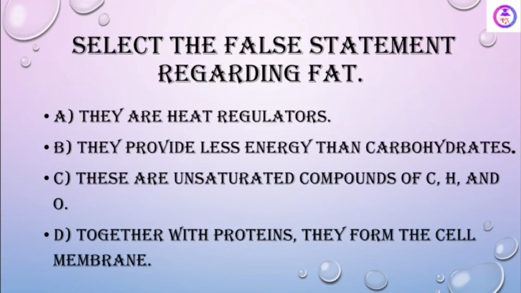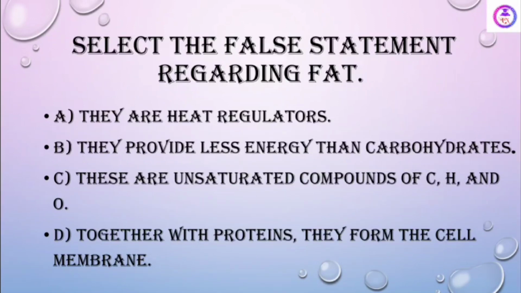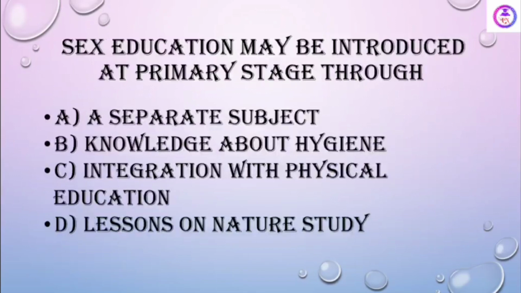Select the false statement regarding fat. They are heat regulators. They provide less energy than carbohydrates. They are unsaturated compounds of carbon, hydrogen, and oxygen. Together with protein, they form cell membrane. See here, the false statement select करनी है. So they provide less energy than carbohydrate. Rather, they provide quite a lot of energy than carbohydrates.